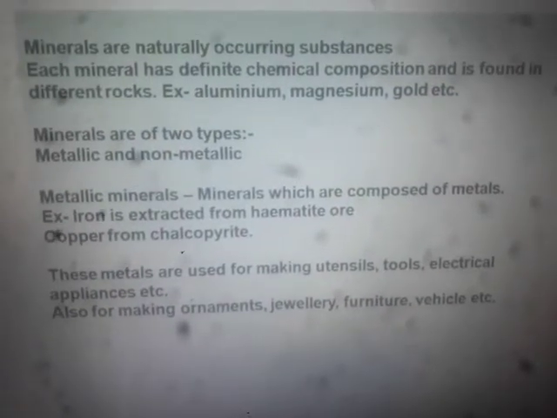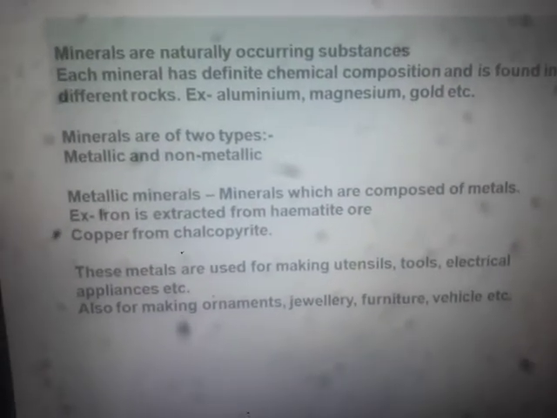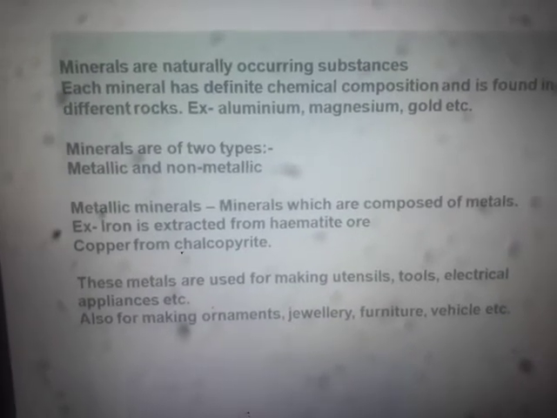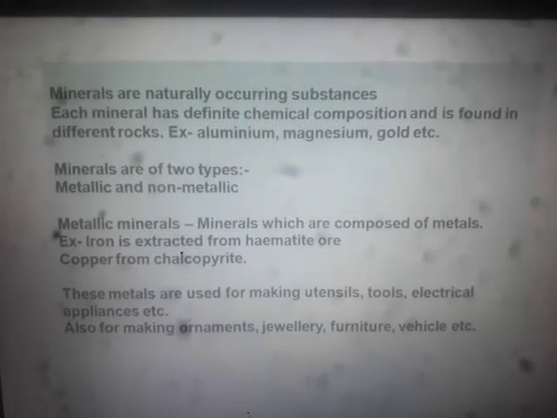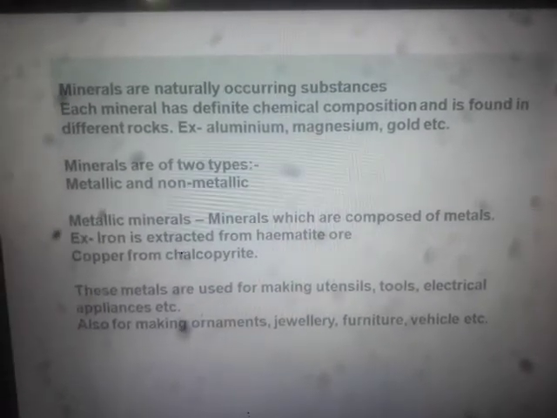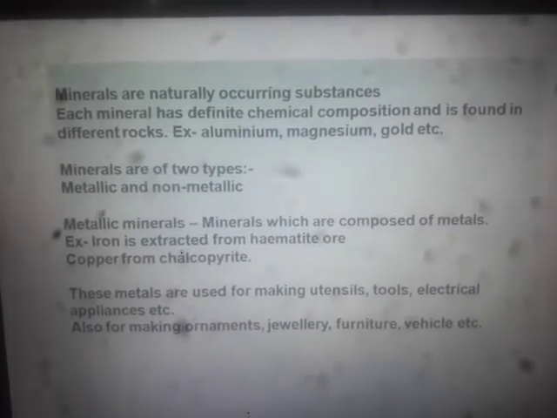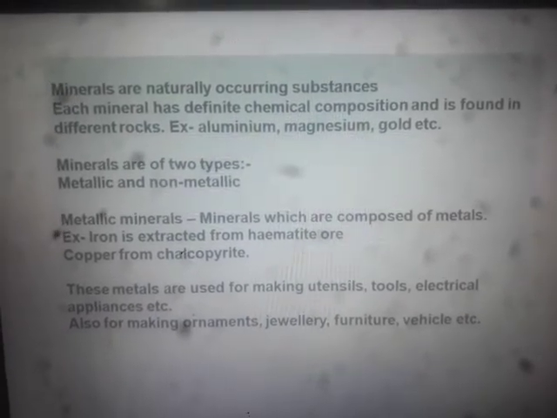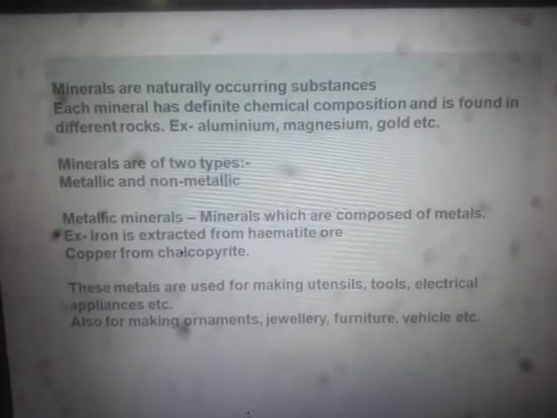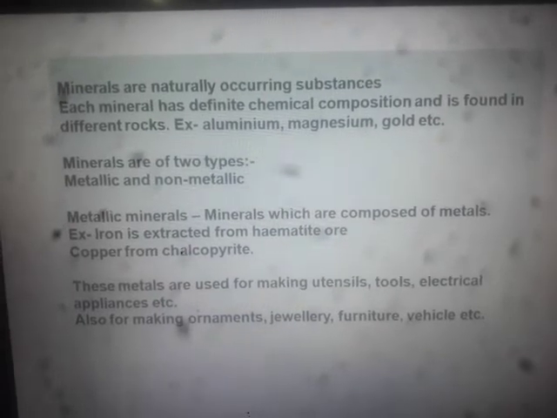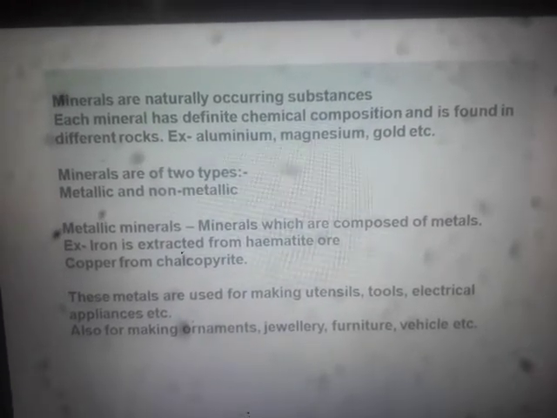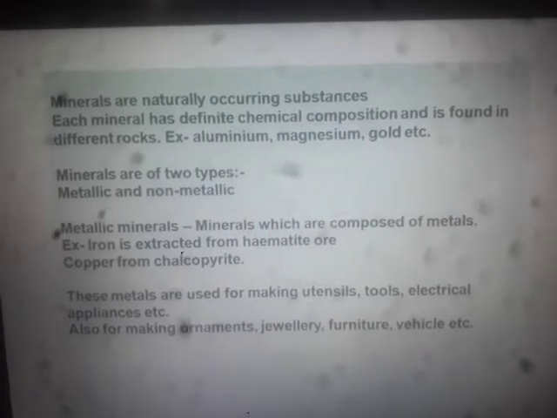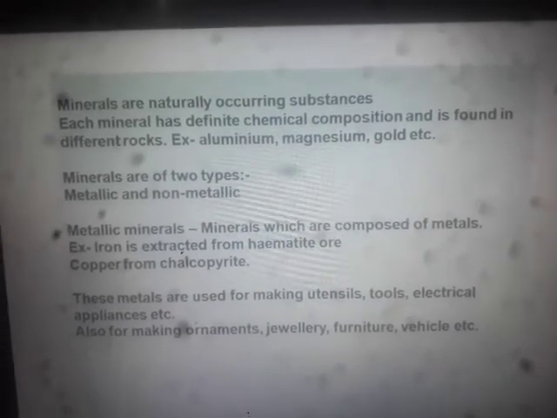What are minerals? I have already discussed, minerals are naturally occurring substances. Each mineral has a definite chemical composition. These are found in different rocks, as you might be aware. Examples are aluminium, magnesium, gold. Now minerals are of two types, metallic and non-metallic, as you know.